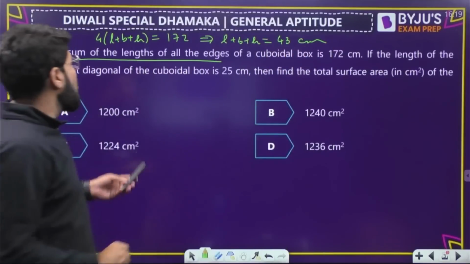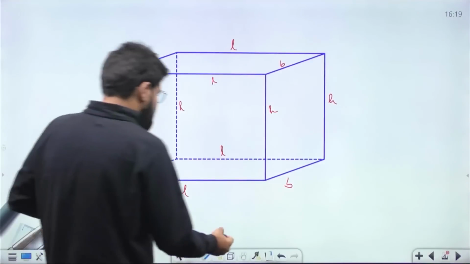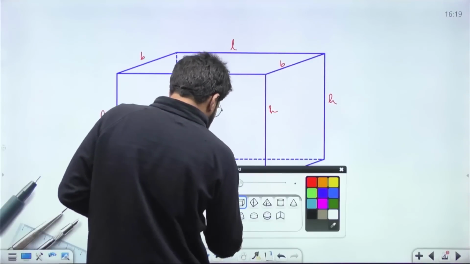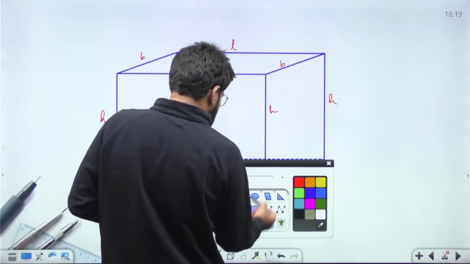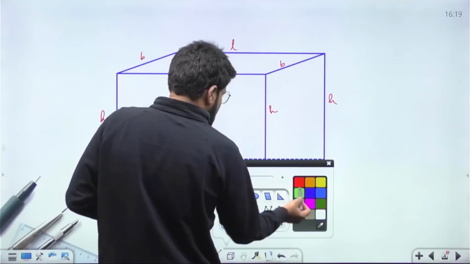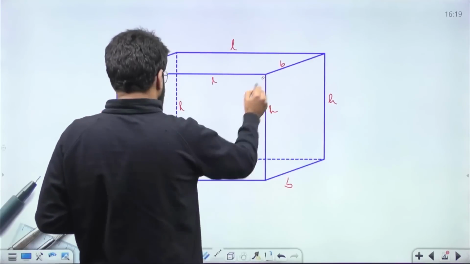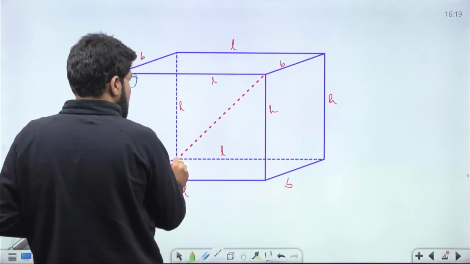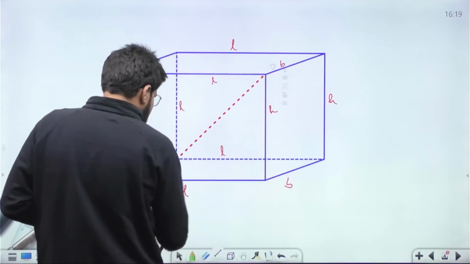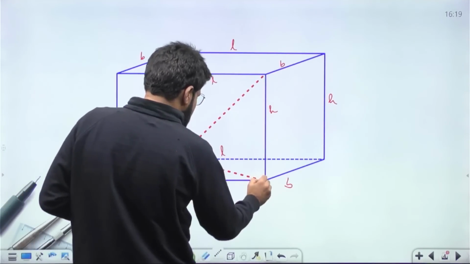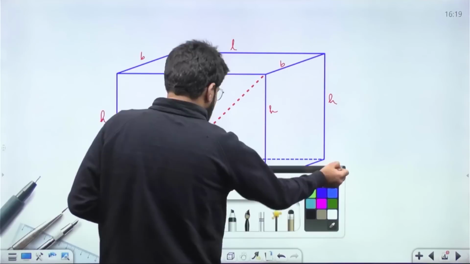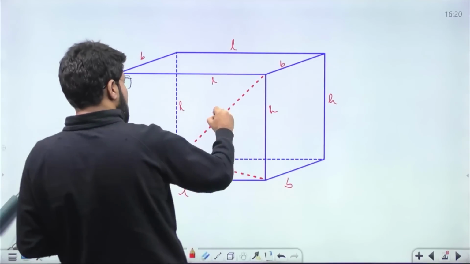Now, the length of the longest diagonal of the cuboidal box, what is this longest diagonal of the cuboidal box? Look at this. If you take this diagonal of the base, what is this diagonal equal to? This is the longest diagonal.